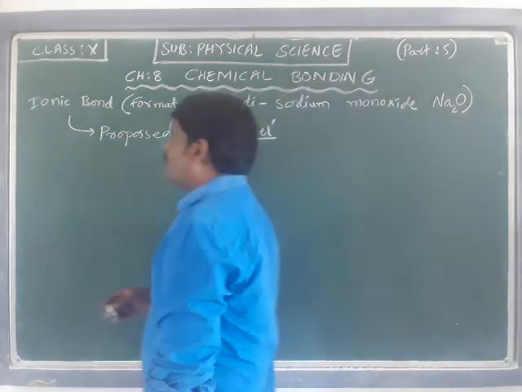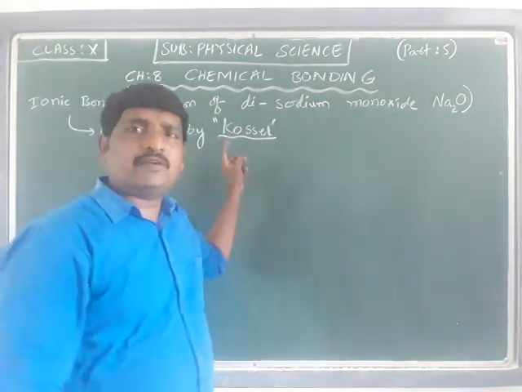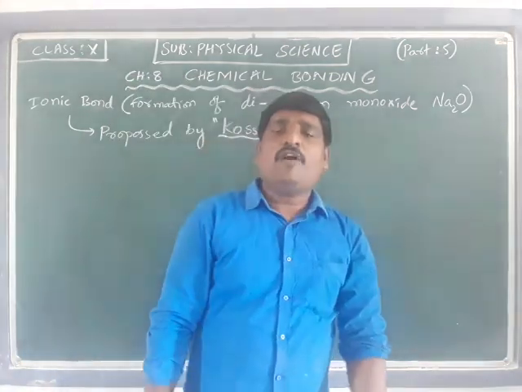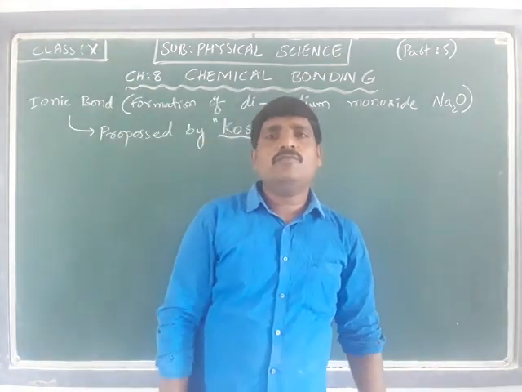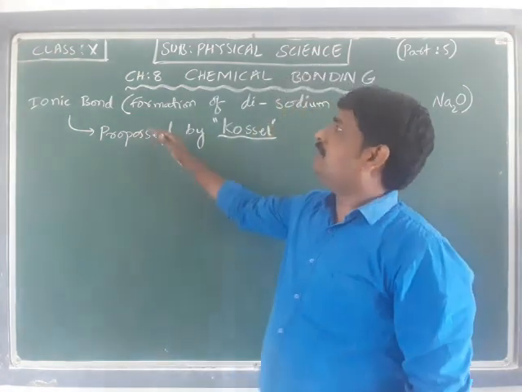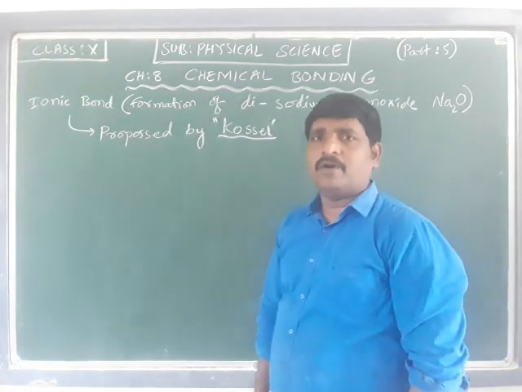Now today we are going to continue with the ionic bond which was proposed by Kossel. Today we are going to discuss disodium monoxide, and how disodium monoxide is formed, according to the explanation given by Kossel for the ionic bond.